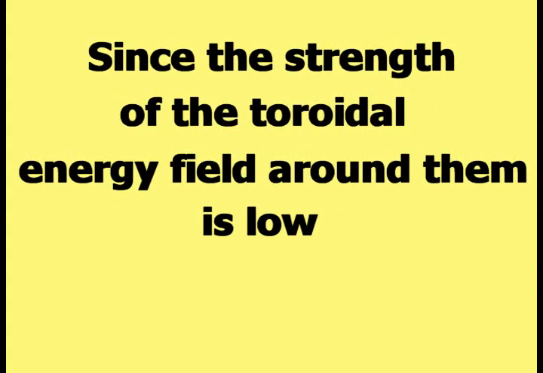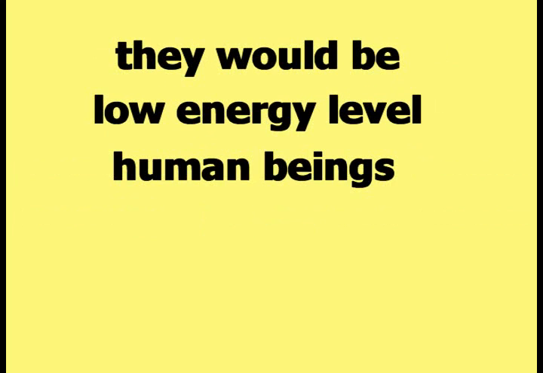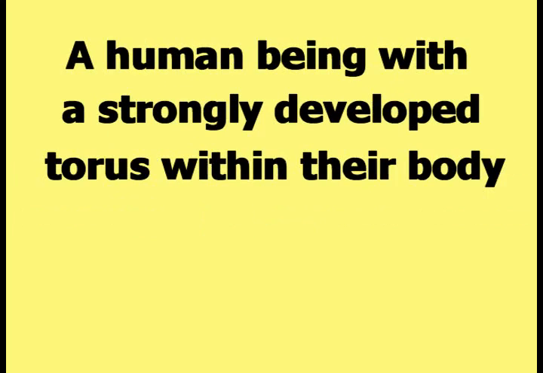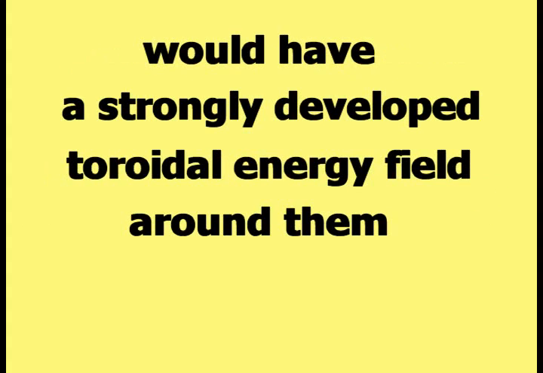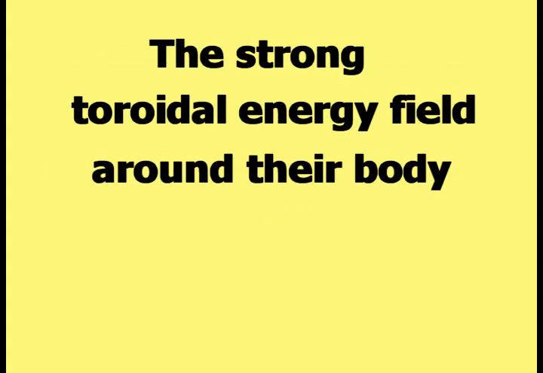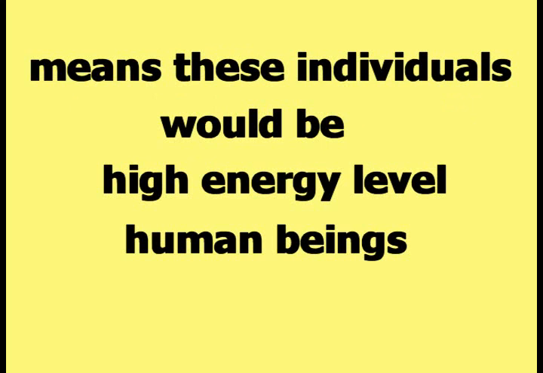Since the strength of the toroidal energy field around them is low, they would be low energy level human beings. A human being with a strongly developed torus within their body would have a strongly developed toroidal energy field around them. The strong toroidal energy field around their body means these individuals would be high energy level human beings.